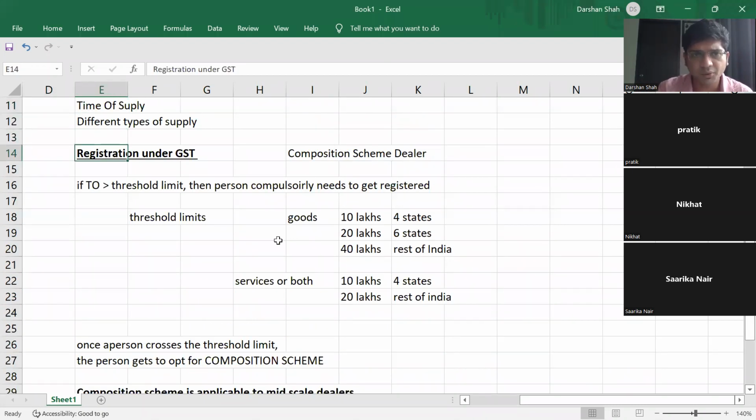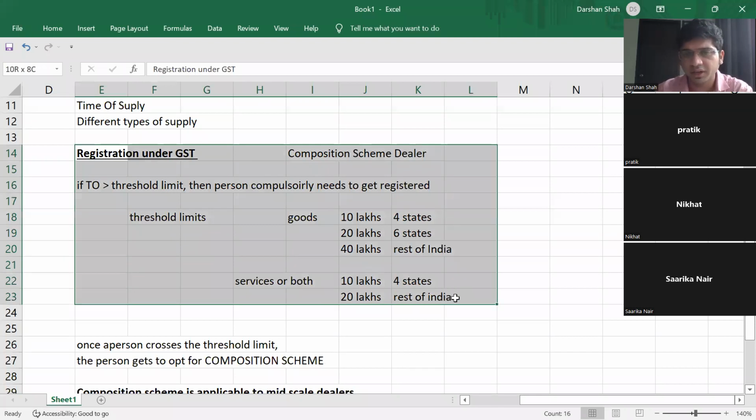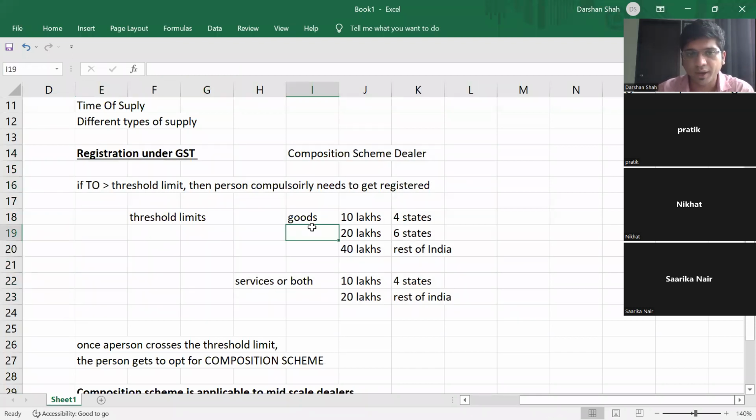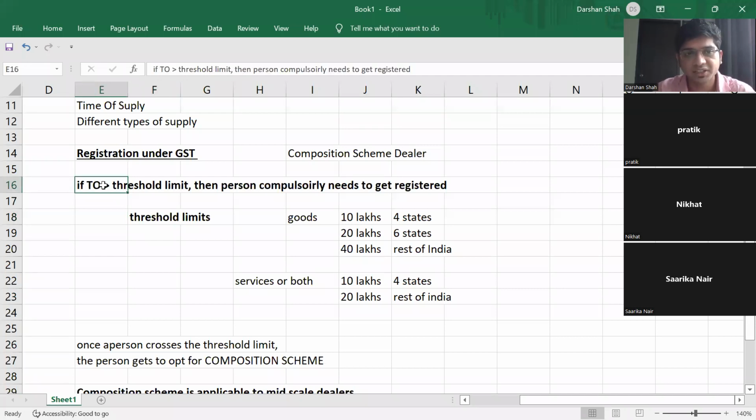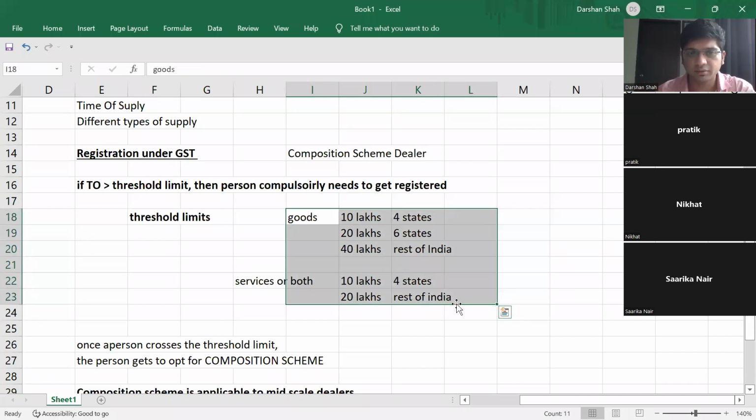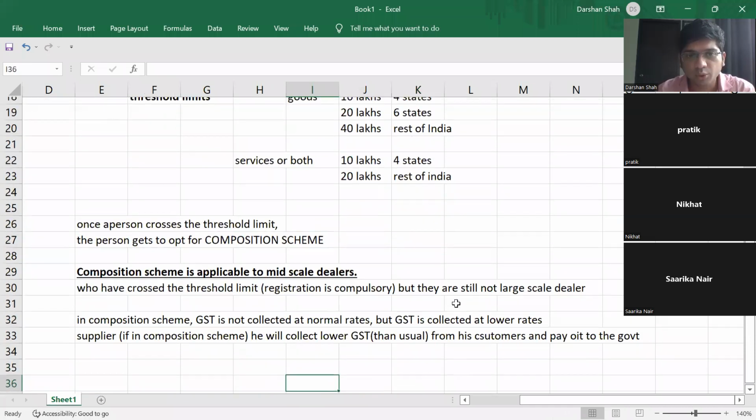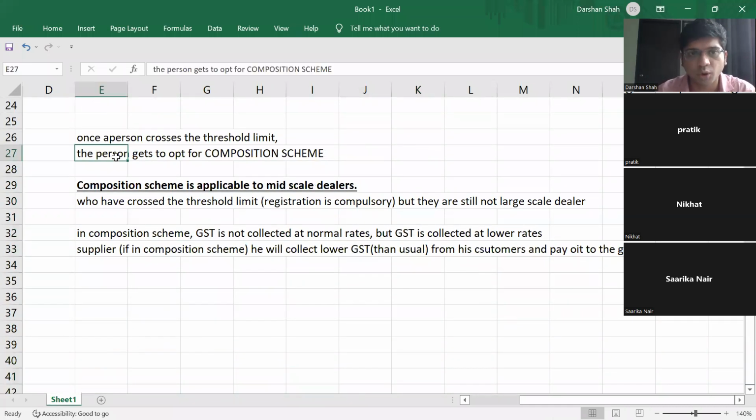We have revised registration, that registration becomes compulsory if your turnover exceeds the threshold limit. And these were the threshold limits that we have done. Now today's concept is the composition scheme dealer.